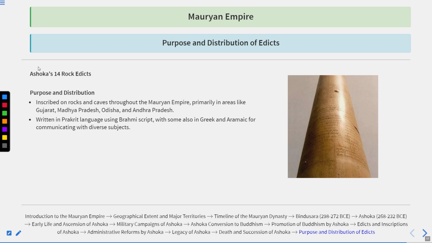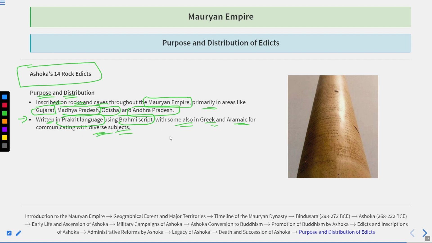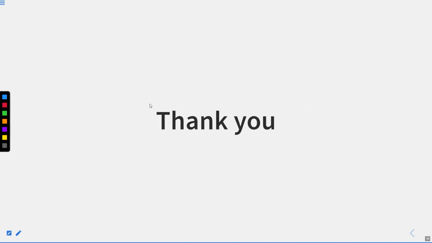If we talk about the Ashoka 14 Rock Edicts, what was the purpose and distribution of these? These were inscribed on rocks and caves throughout the Mauryan Empire, primarily in areas like the states of Gujarat, Madhya Pradesh, Odisha, and Andhra Pradesh. It was written in the Prakrit language and the script was Brahmi, but some of the edicts were also in Greek and Aramaic, so that the diverse people of these places would understand what Ashoka wanted to say.